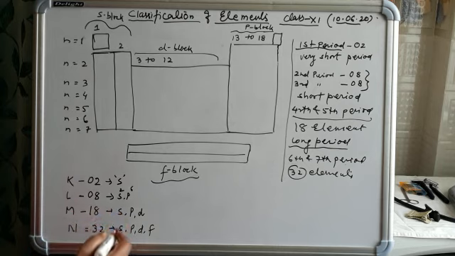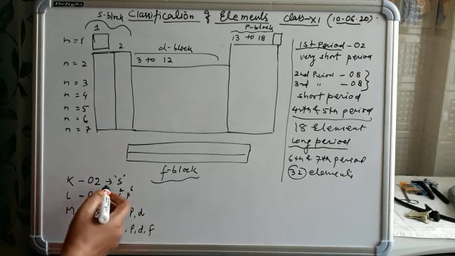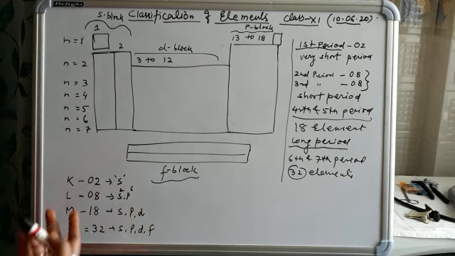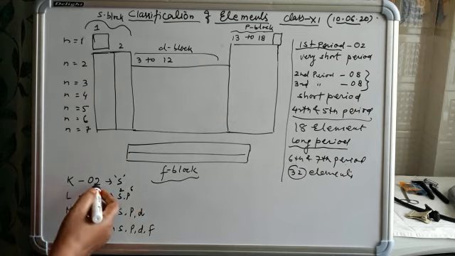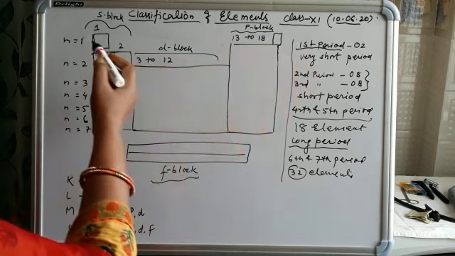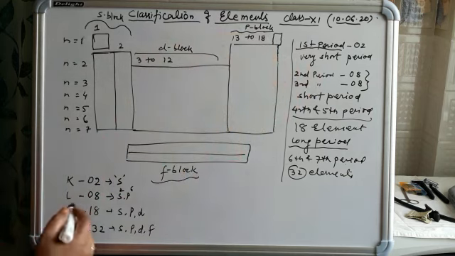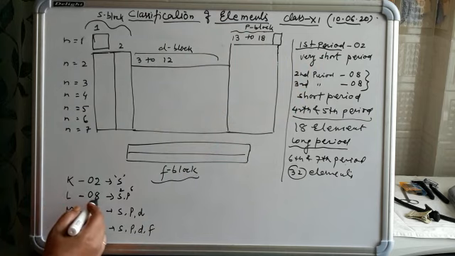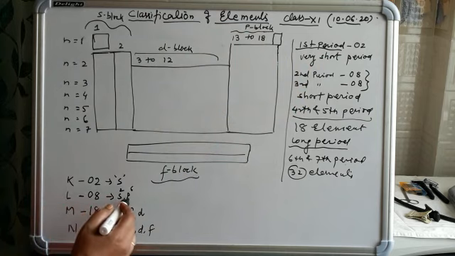And the number of electrons present in a given shell is due to the presence of orbitals. In the first shell only s orbital, we know that in s orbital only 2 electrons are present, so in the first period only 2 elements are present, hydrogen and helium. In the second shell, L shell, only 8 electrons are present due to 2 orbitals, s orbital and p orbital.